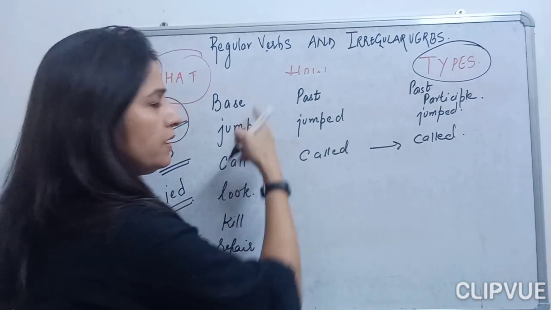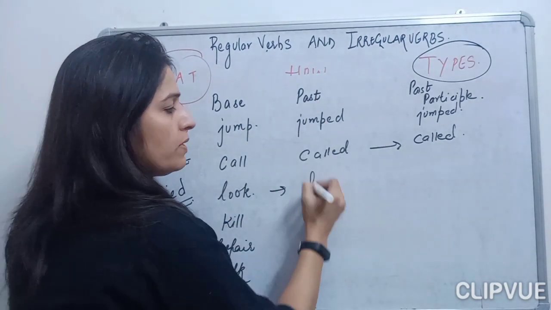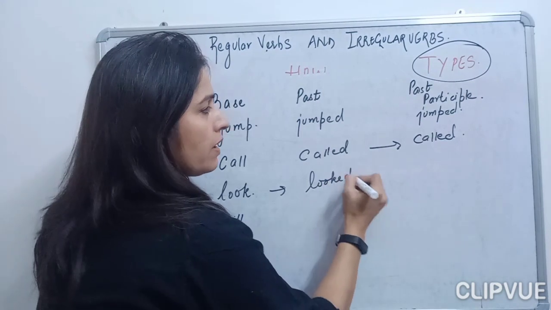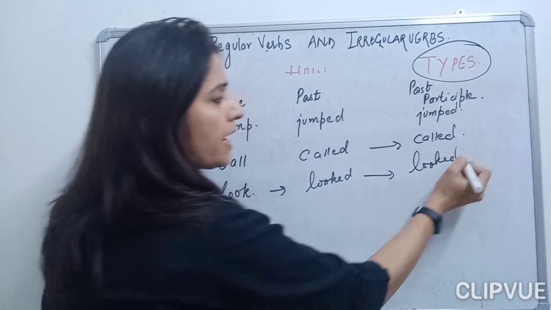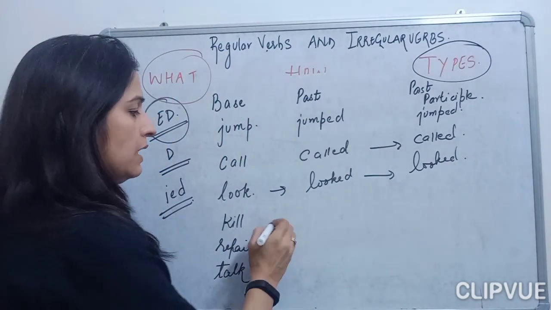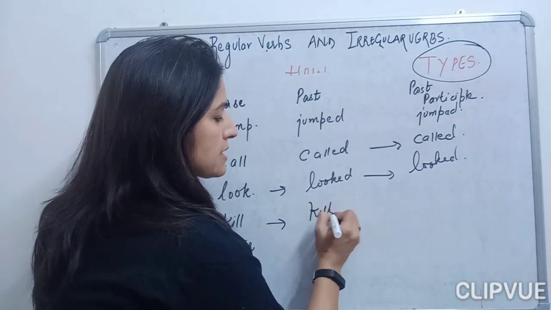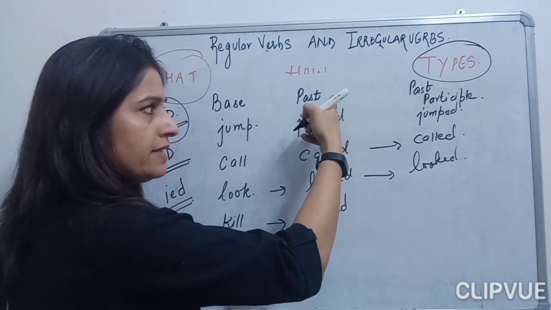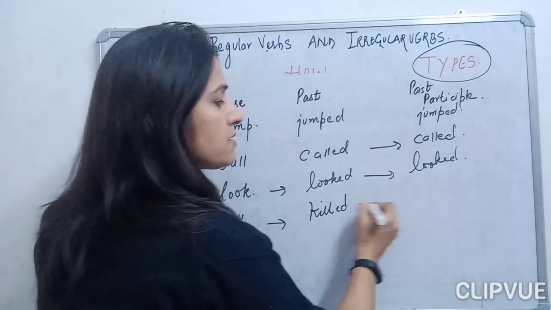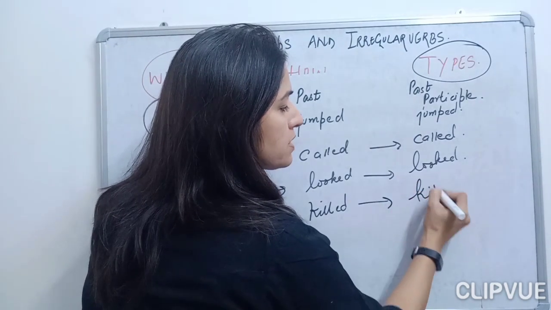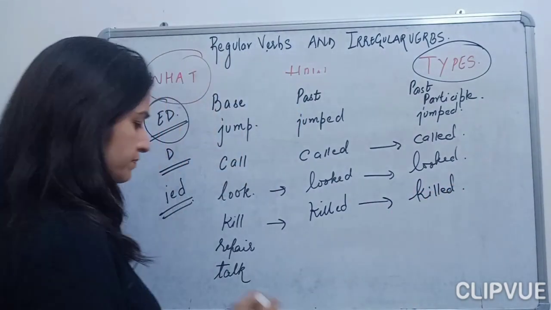Look, in the base form, past tense will be looked, and past participle will also be looked. Kill will be written as killed in the past tense because it is showing an action that is done, and in the past participle also it will be written as killed.